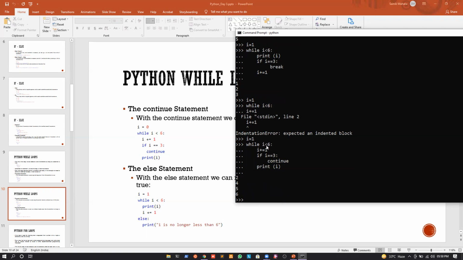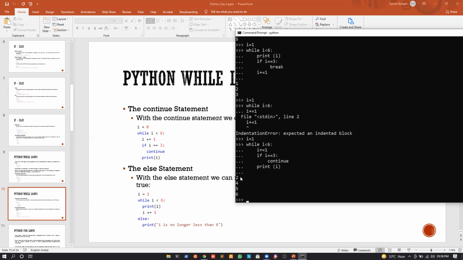So in the while condition, what happened? The value of I was 3. Is 3 less than 6? Yes, it is. What did we do? We just increment the value of I by 1. So the value of I becomes 4, right? After it became 4, I will again check whether it is equal to 3. It is not. So what I will do, I will print I and so on.